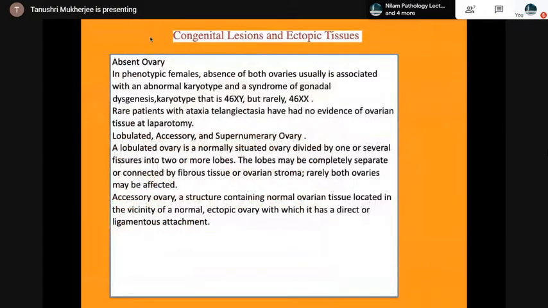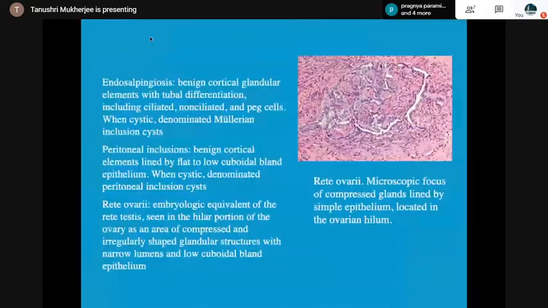The congenital lesions and ectopic tissues: the ovary can be absent, associated with 46XY but rarely 46XX. Lobulated accessory or supernumerary ovaries. Then some conditions like endosalpingiosis, peritoneal inclusions, rete ovarii. Here you can see the photomicrograph of a rete ovarii. There is a microscopic focus of compressed glands lined by simple epithelium located in the ovarian hilum.